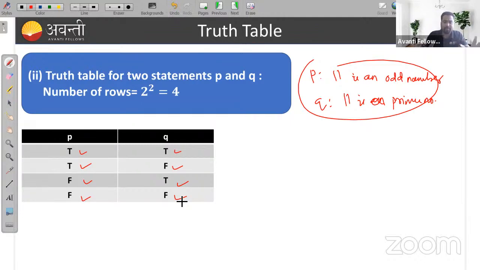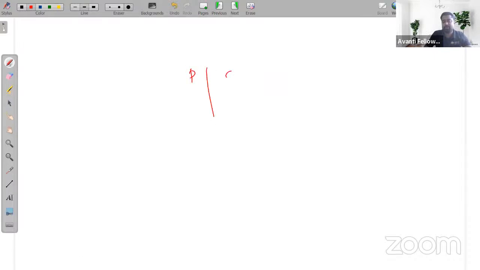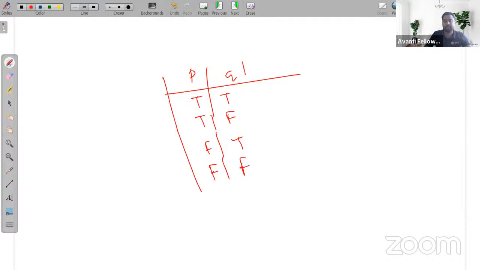Clear? So remember, when you have two statements, the truth table will be like this. Remember, all of you, please. This is important. You have to remember this truth table. When you have two statements, the truth table will be: true true, true false, false true, false false. This is the truth table of two statements.